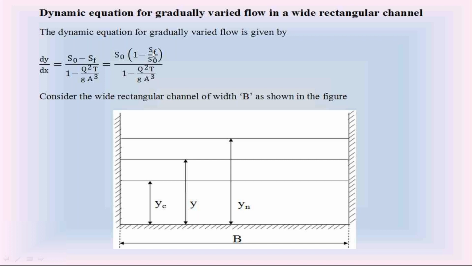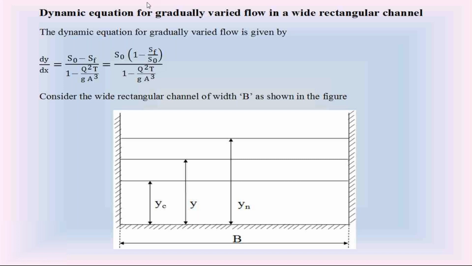In this, SF is the slope of the total energy line. We use this slope SF in the Chezy's equation when the flow is gradually varied flow. Whereas S naught is the slope of the channel bottom. We use this S naught in the Chezy's equation when the flow is uniform flow.